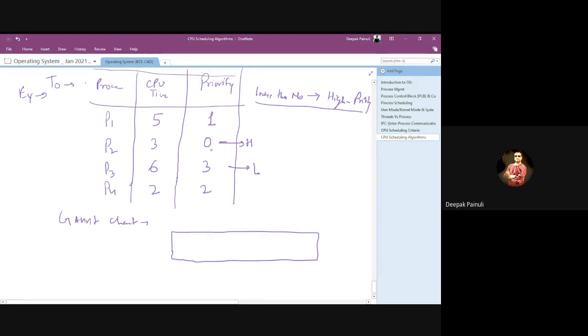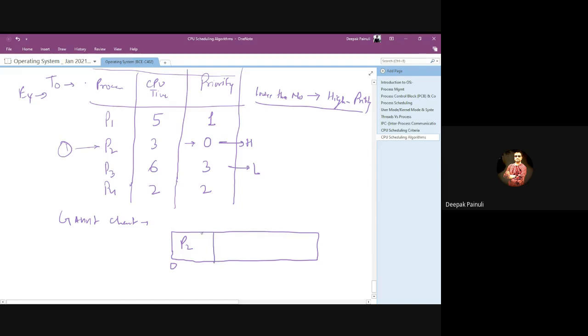The process that gets the chance first will be the one with the highest priority. In our case, the lowest number, 0, is the highest priority, so it will get the CPU first. So at time t0, P2 will get the CPU.